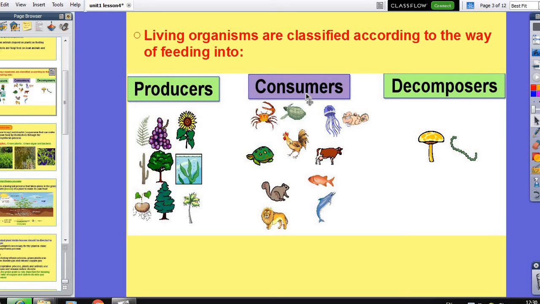Here I have two kinds of consumer, lion and deer, or lion and rabbit. So the lion depends on another consumer to eat, the deer or the rabbit. And I have another type of consumer, the deer or the rabbit, which depends on the producer to get their food. At the end, we have decomposers. They are the living organisms which depend on the dead bodies or the remains of the food.